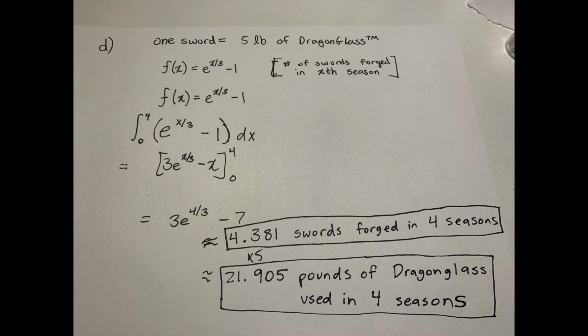First, we have to take the function f of x, which is e to the x over 3 minus 1, and we have to take the integral of it from 0 to 4. This gives us 3e to the 4 over 3 minus 7, which is approximately 4.381 swords. Then we gotta multiply it by 5 because each sword takes 5 pounds of dragon glass, and this gives us approximately 21.905 pounds of dragon glass used in 4 seasons of Game of Thrones.